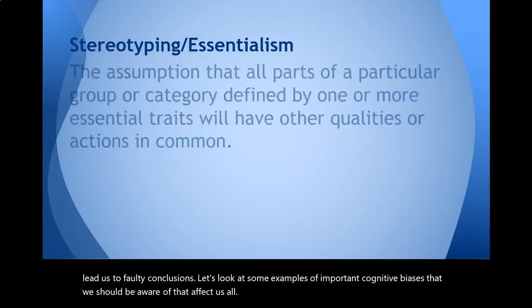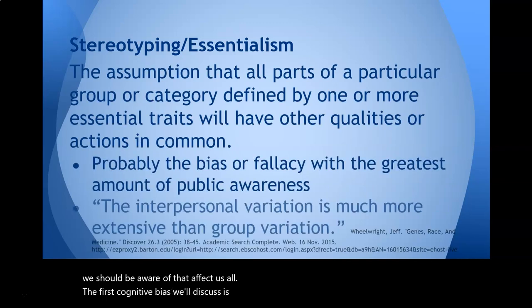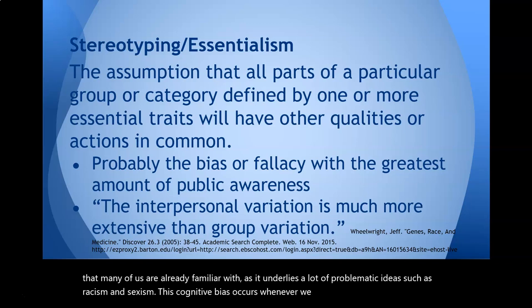The first cognitive bias we'll discuss is stereotyping or essentialism. This is a cognitive bias that many of us are already familiar with, as it underlies a lot of problematic ideas such as racism and sexism. This cognitive bias occurs whenever we assume that one feature of people generally predicts other features.